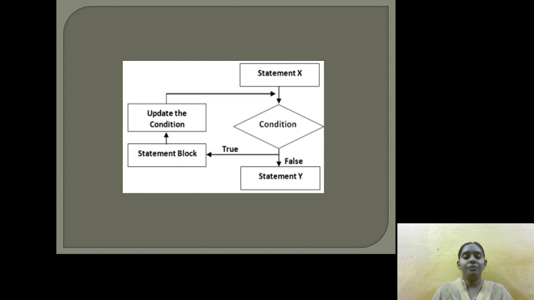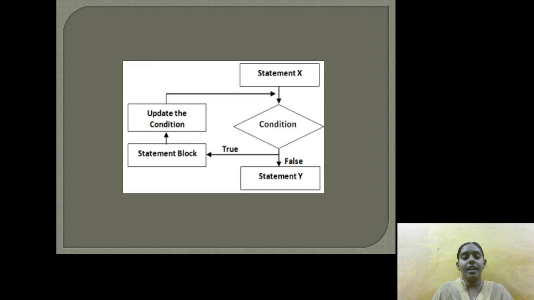And here is the flow chart. For example, if you take statement x, that is the initial statement, and the condition, say i less than 10, it executes the statement block until 9, and updates the condition, that is incrementing, like i equal to i plus 1. And if the condition is false, it jumps to the statement y.